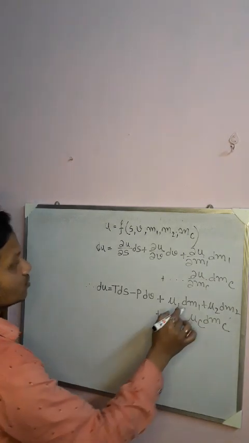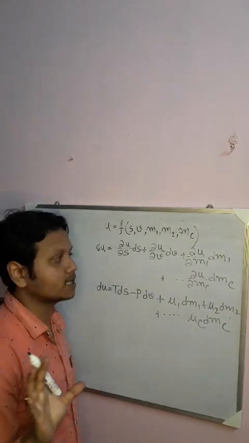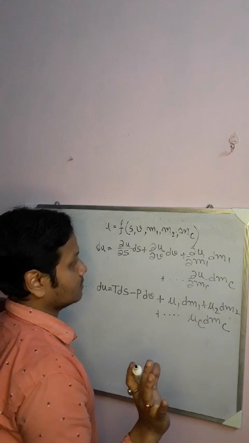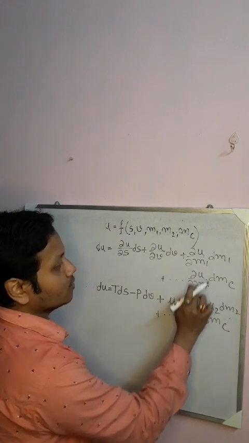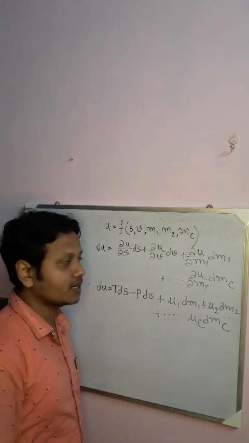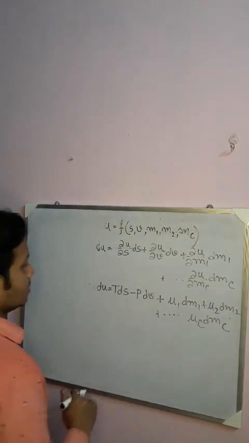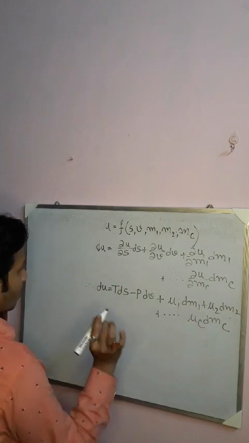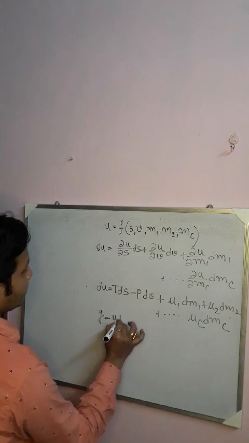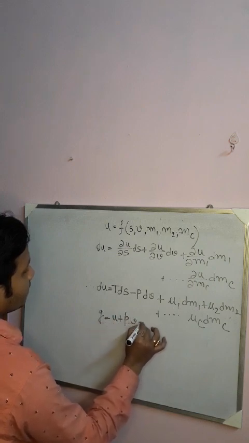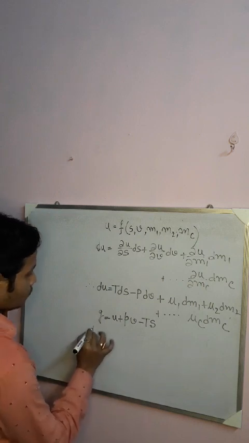Mu1 means ∂U/∂m1, the increase in internal energy per unit mass in the case of the first particle. Mu2 is ∂U/∂m2, the increase in internal energy per unit mass for the second particle. In this way. Now what is the formula of the Gibbs potential? The Gibbs potential can be written as U plus PV minus TS. Now what will be my dG?